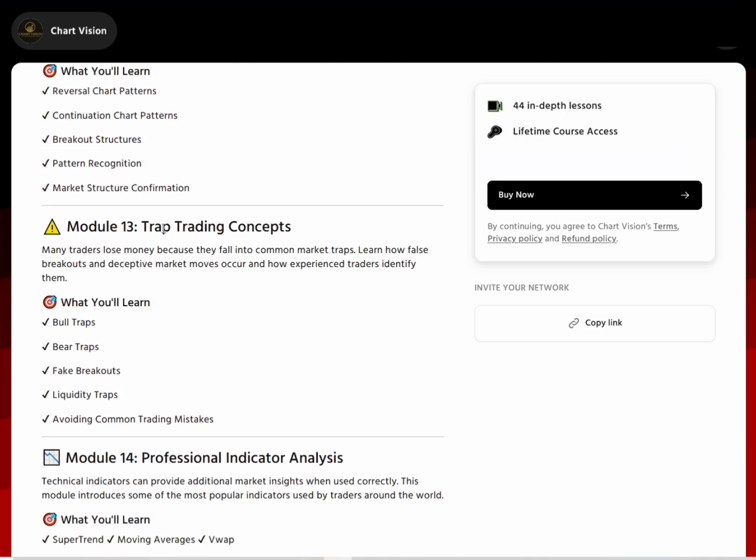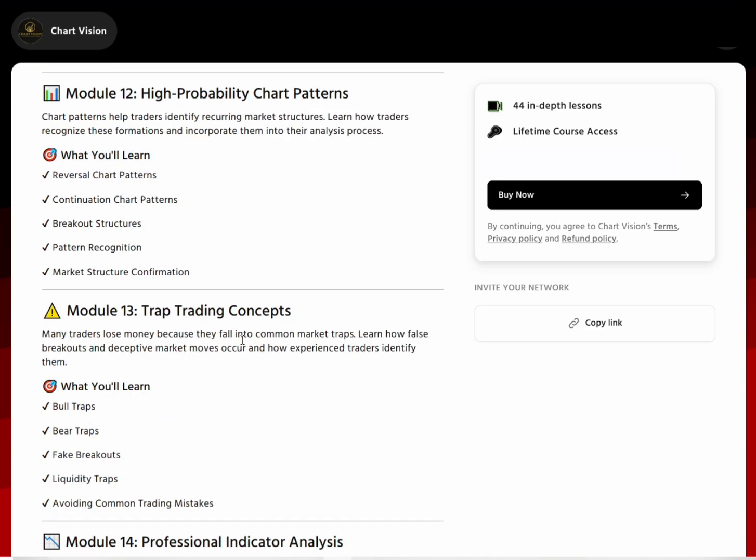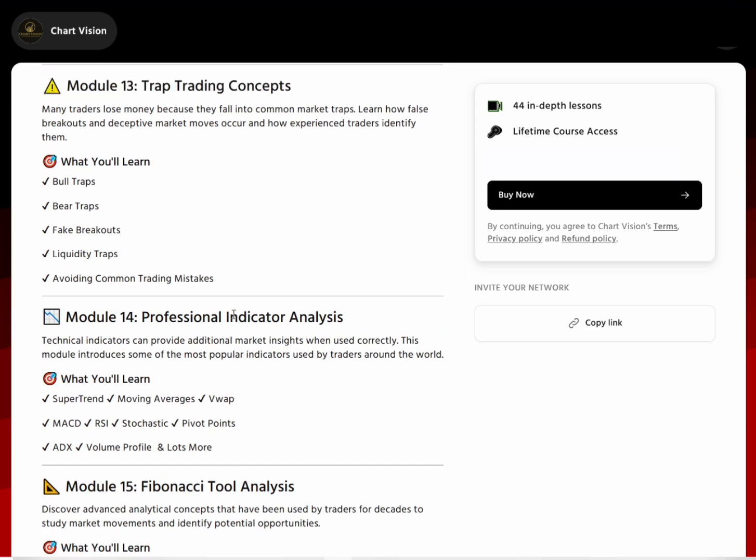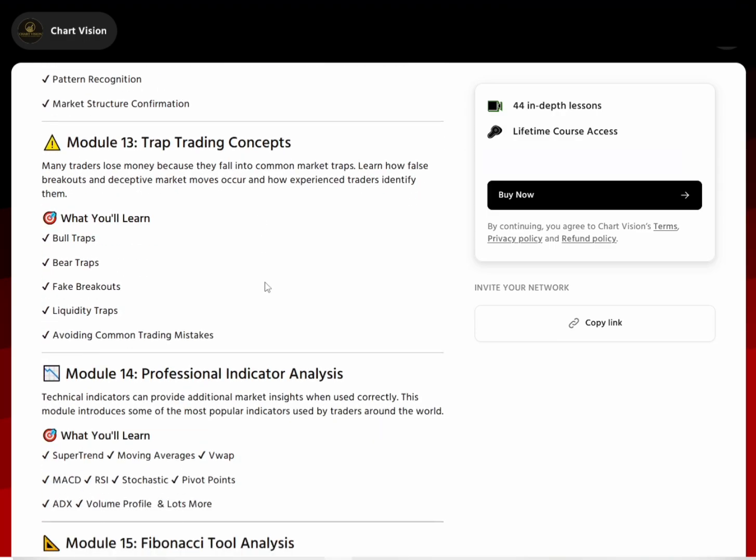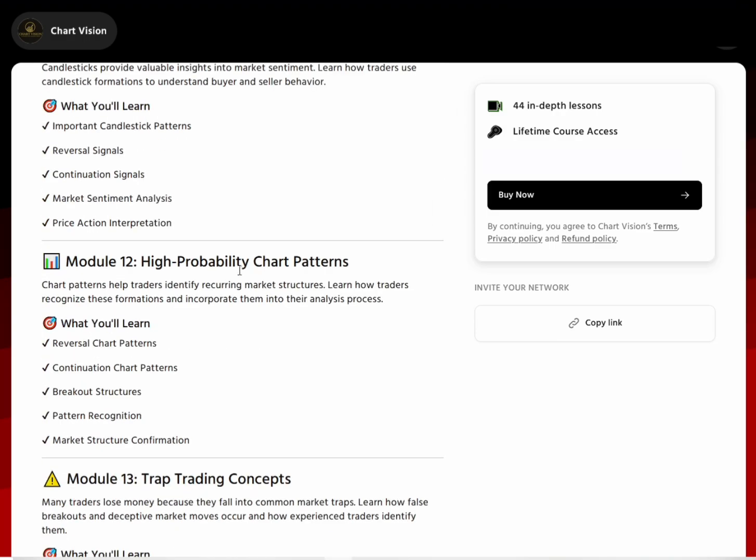Then here I explain trap trading, how to do trap trading, how to get benefit from trap trading, how to avoid traps in the market, and how to get benefit from the traps in the market. Some key strategies I explain about trap trading. If you are a medium level or advanced level trader, this is going to help you a lot, and lots of other things are also there. Even if you are an advanced level trader, it will still help you.